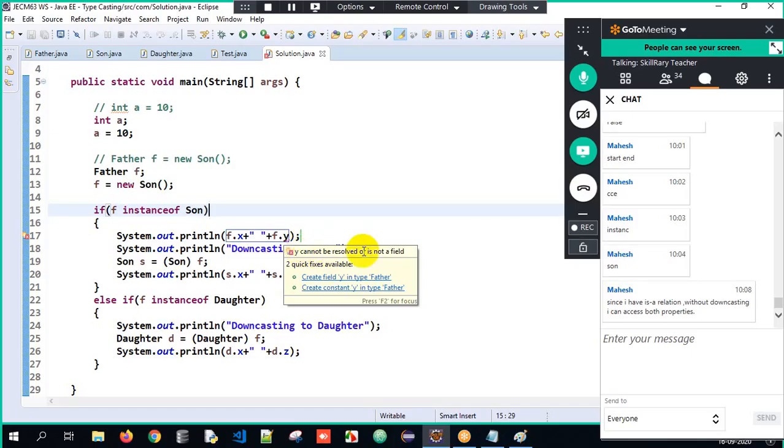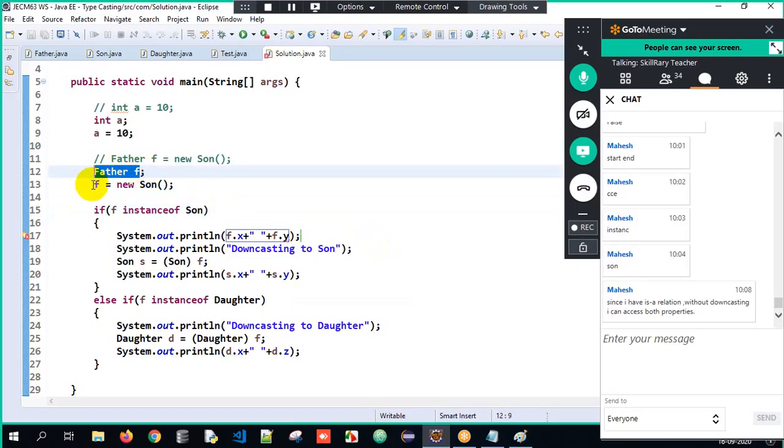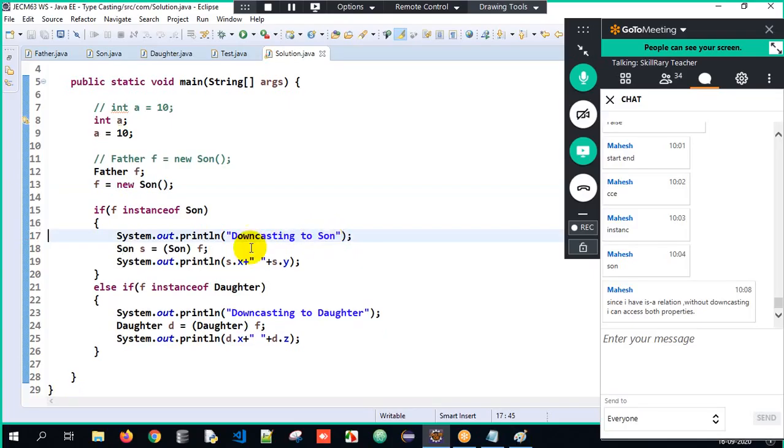Why? Cannot be resolved or is not a field. So f is of type Father and I can access only Father class properties. You might say, sir, I have created an IS-A relationship and I have created an object of the subclass only. But since it is upcasted, with the upcasted reference, only superclass properties are visible to me. So therefore, I can access only Father class properties. But I need to access Son class properties as well. That's the reason I am trying to downcast it over here. Got it? I hope you got the basic idea of it now. Okay, perfect. Good question.